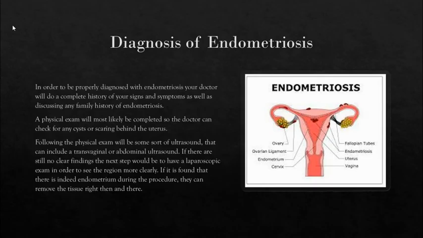Diagnosing endometriosis. In order to be properly diagnosed with endometriosis, your doctor will do a complete history of your signs and symptoms, as well as discussing any family history of endometriosis. A physical exam will most likely be completed so the doctor can check for any cyst or scarring behind the uterus. Following the physical exam will be some sort of ultrasound. That can include a transvaginal or abdominal ultrasound. If there are still no clear findings, the next step would be to have a laparoscopic exam in order to see the region more clearly. If it is found that there is indeed endometrium during the procedure, they can remove the tissue right then and there.